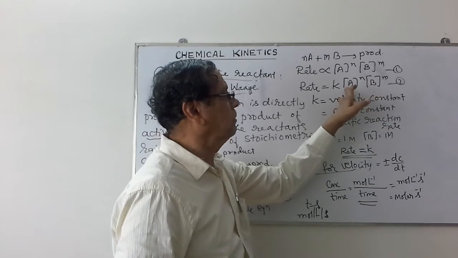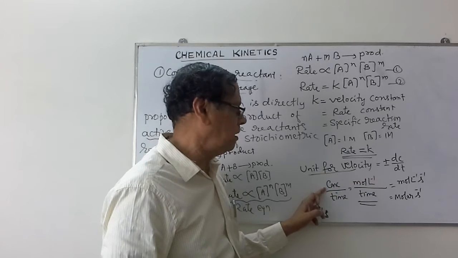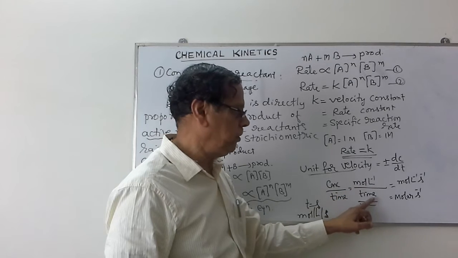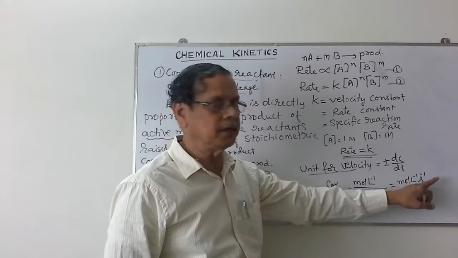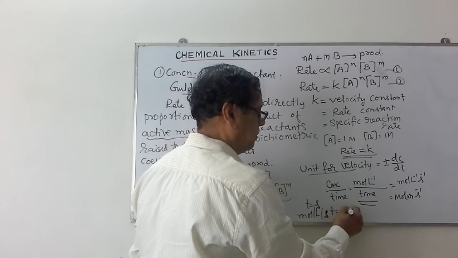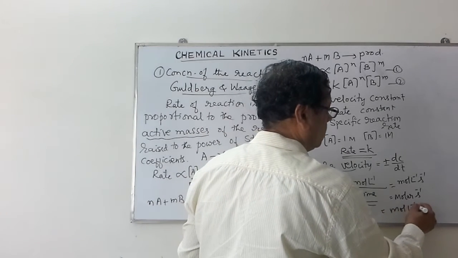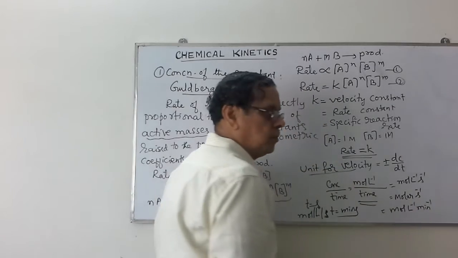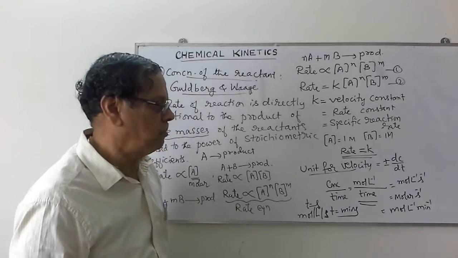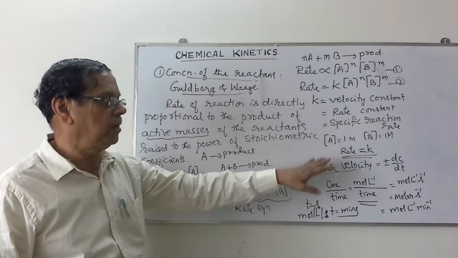Whatever may be the number of moles of the reactants or products involved in the reaction, the unit for velocity is always the same. It is concentration divided by time, mole per liter per unit time, that is mole per liter per second or molar per second. If the time is expressed in terms of minutes, then it will be mole per liter per minute. So depending on the time unit that we use, we can write this as mole per liter per unit time. So that is about the unit for velocity of the reaction.